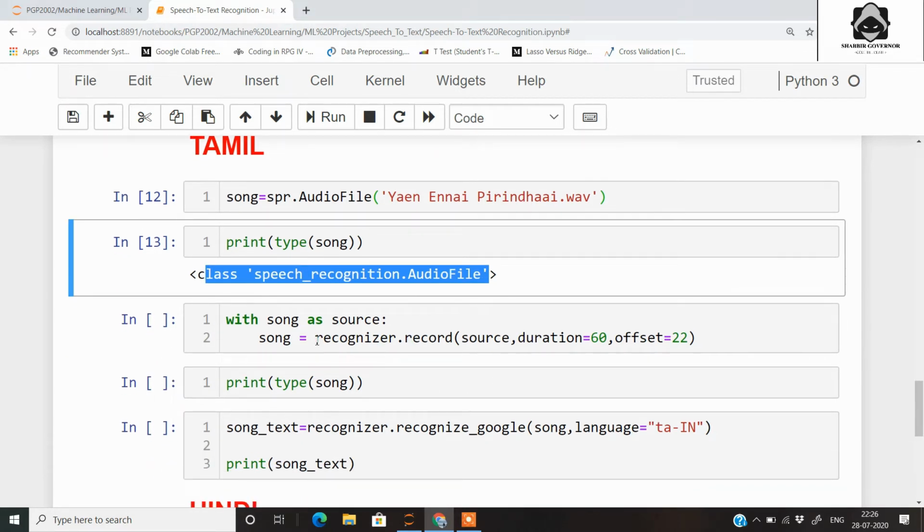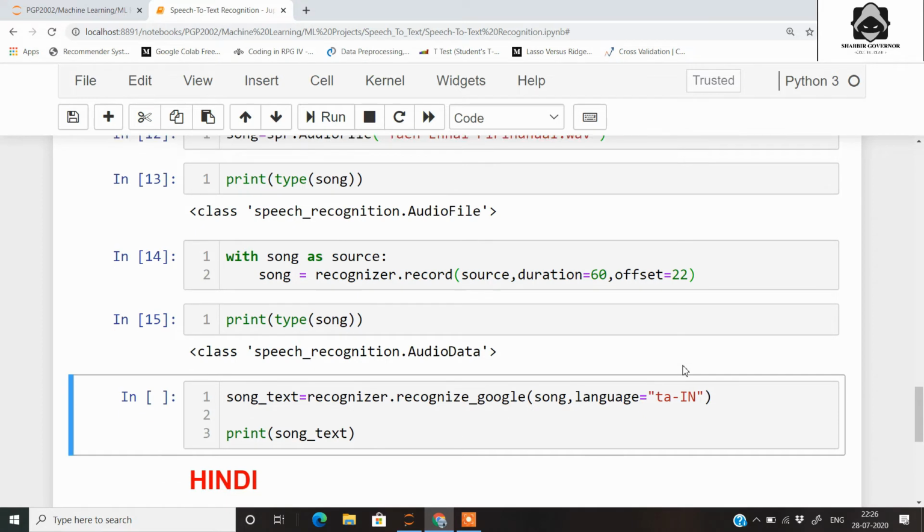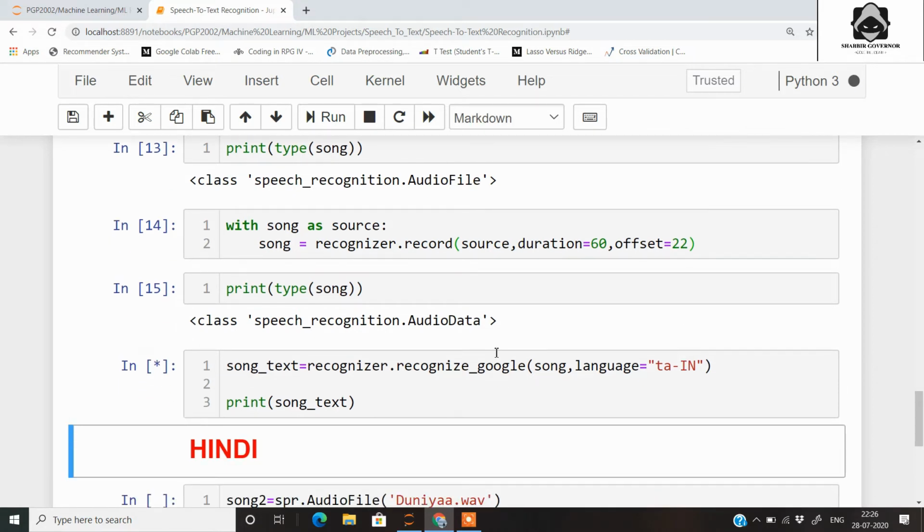So for that we have this recognizer.record method of the source, and we have set the duration to 60 seconds, as we only want that much text, and we have set the offset location from 22 seconds. That is, we will get the text from 22 seconds to 60. So we get the type as audio data. Now let's print the text.